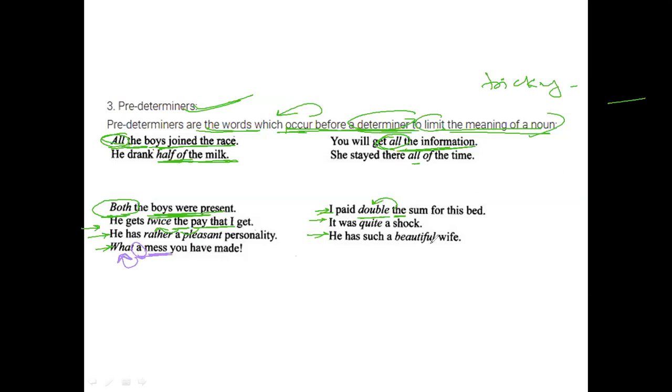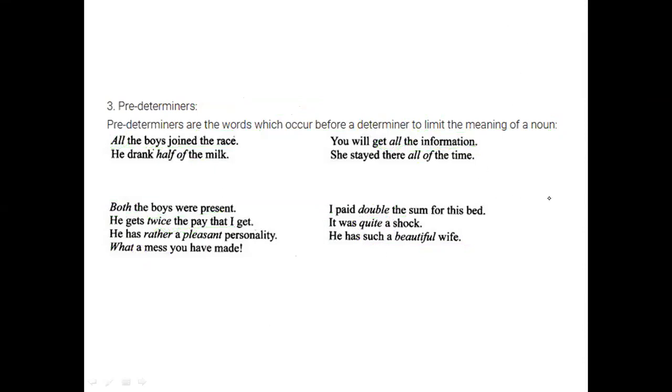He has such a beautiful wife. So he has such a beautiful wife. We are talking about a wife who is beautiful, and here even though it is having a predeterminer, we're talking about such. So such is your predeterminer. It was quite a shock. Before the determiner we have predeterminers. All right, just a few examples for this classification. If any doubts, let me know.